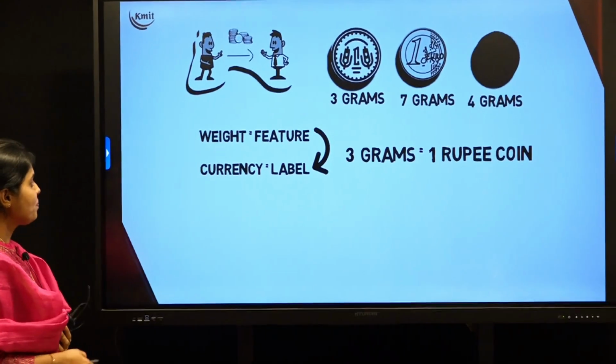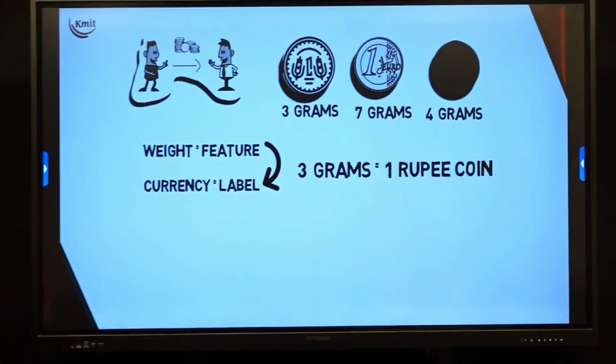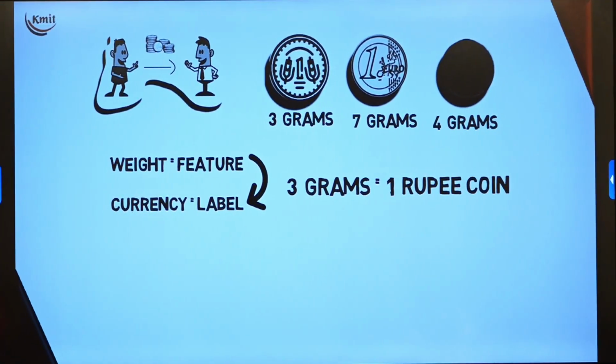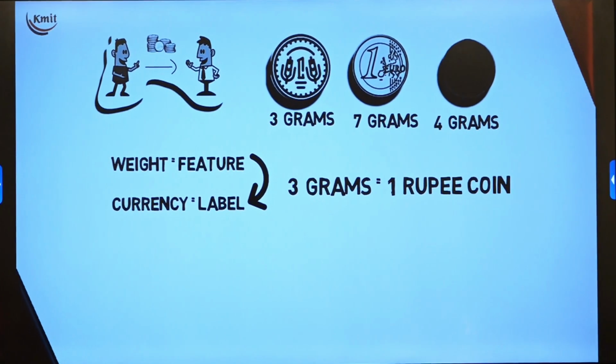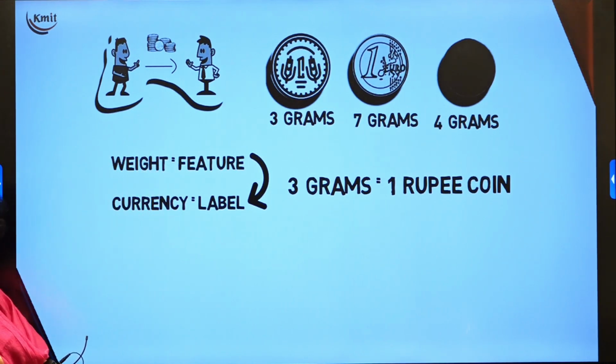Now, weight is nothing but the feature that I am taking. Feature is nothing but the parameter that I am using for identifying that. In the previous example, the shape was the feature. So here the weight is the feature. And what is the currency? Currency is nothing but the label. Inputs are called features, and the outputs are called labels.